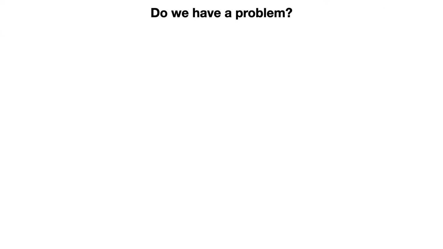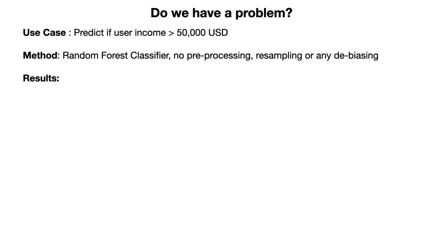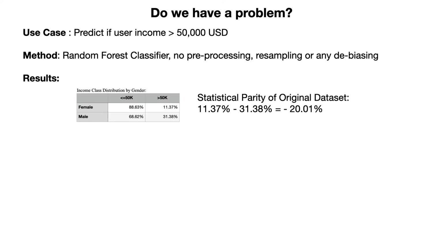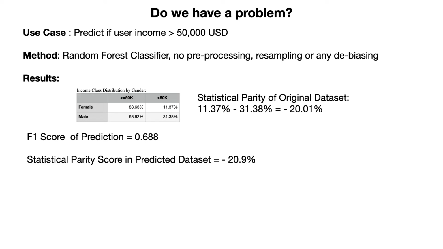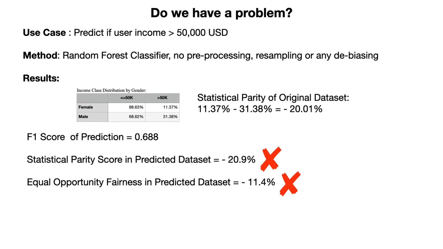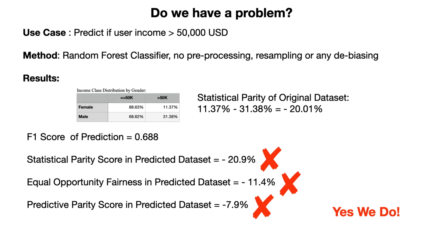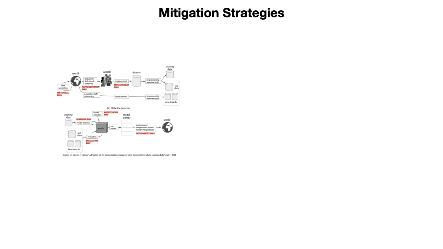Now, do we have a problem? You know our use case. Post-experimentation, we are using the random forest classifier with no pre-processing, resampling, or any other method which might debias. The demographic difference of the original dataset is a whopping 20.01%. We want it to be as close to zero as possible. Post-prediction, we have an F1 score of 0.688. Demographic difference has actually gone up to 20.9%. The equal opportunity difference is 11.4%, and the accuracy difference is 7.9%. So, do we have a problem? Yes, we do.